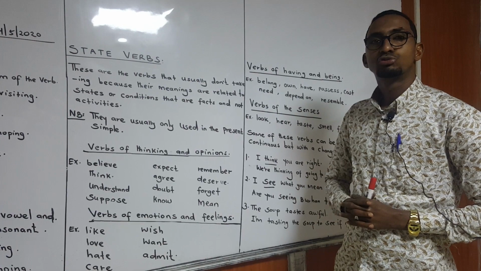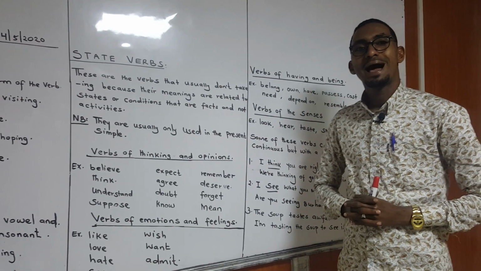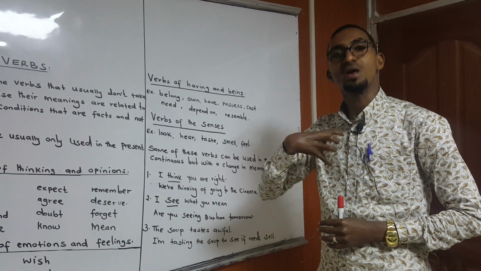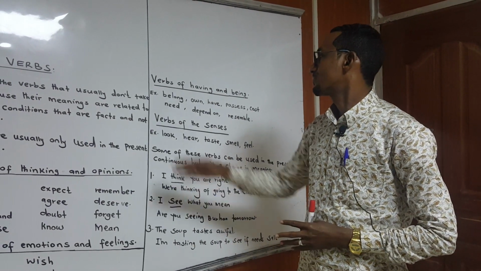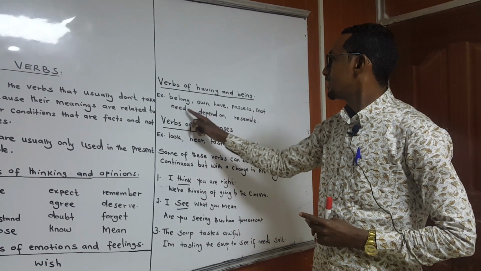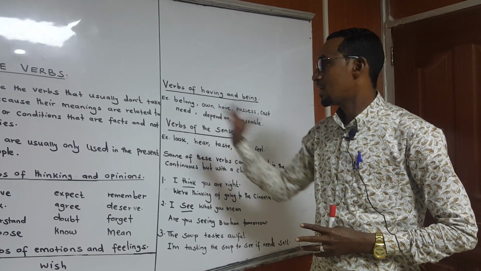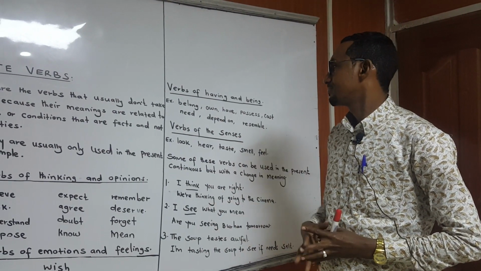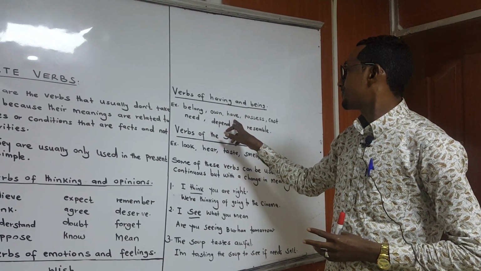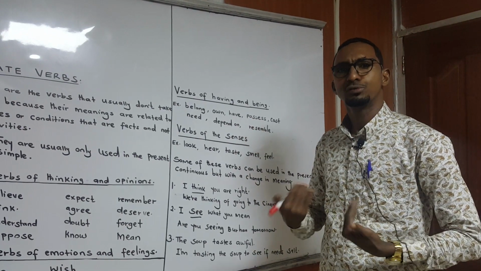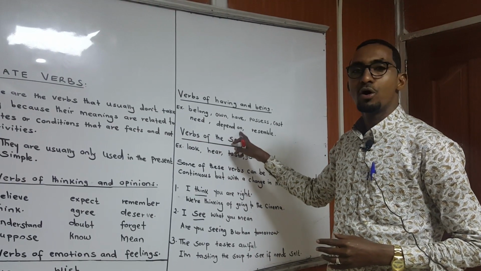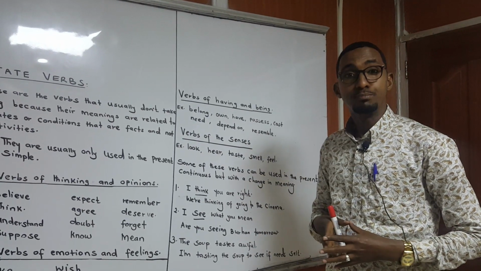Okay, fine. Let's move on to verbs of having and being. These are also state verbs. For example, belong, need, own, have, possess. To possess means to have. Cost, depend on, and resemble.